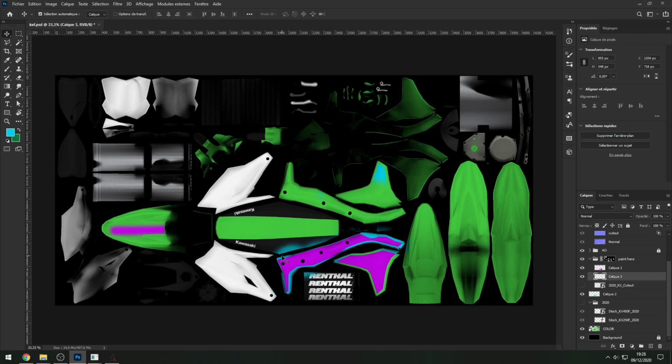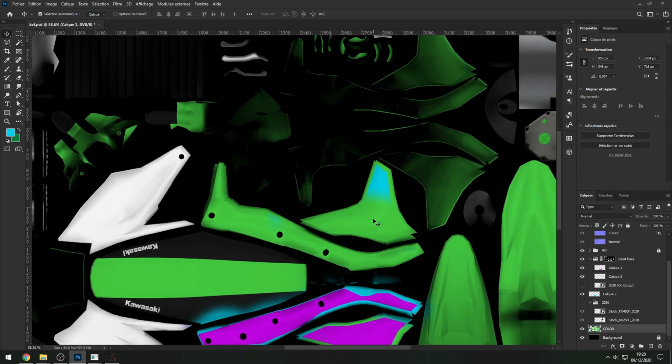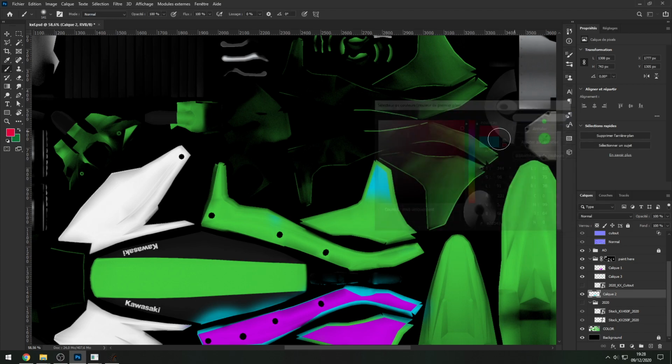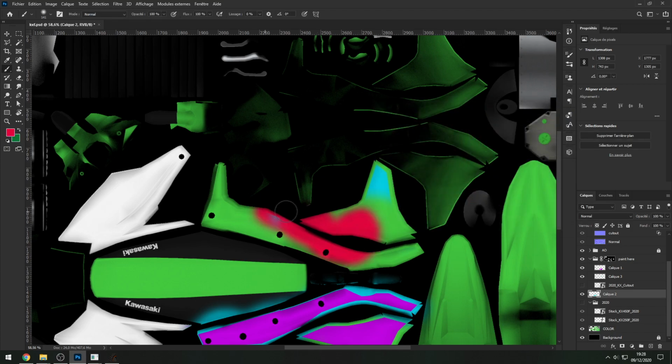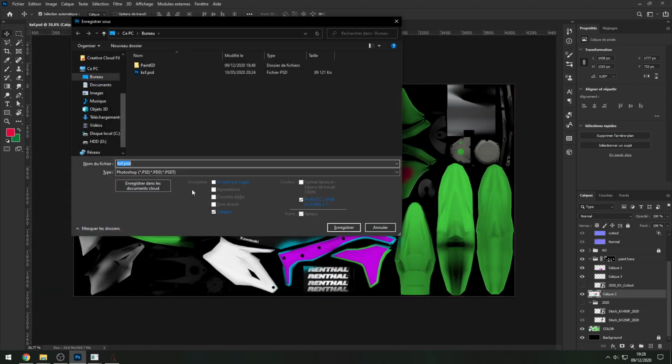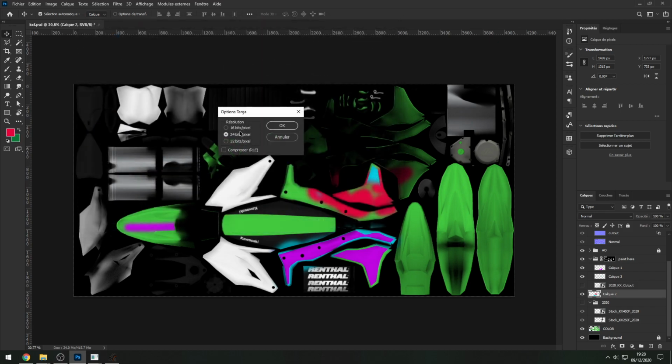I use Photoshop, here we go. For example, let's make this side, I don't know, red, so you can see the difference. So there we go, I do this, okay, it's awesome, that's the best skin ever made, all right. So Control Shift S, let's save it as a TGA. Let's say save, yes, and 24 bits, perfect.